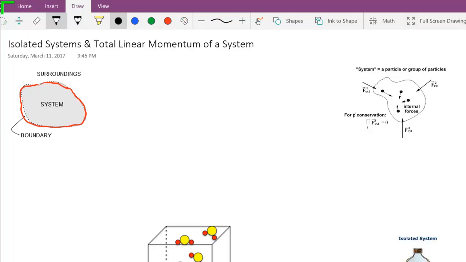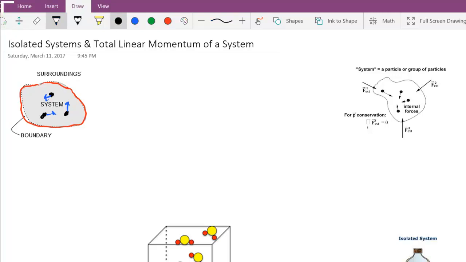Let's just say that I had some particles in here. Let's say we have 3 particles here, and maybe they're moving around a little bit, gas particles or something. And I could say my system consists of just these 3 particles.